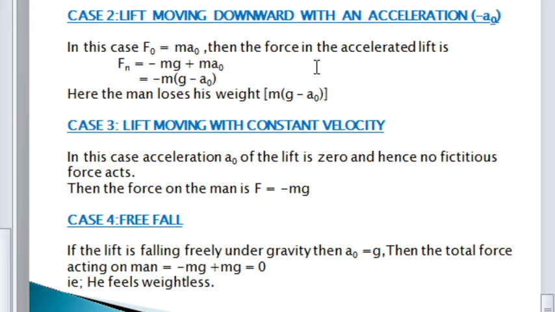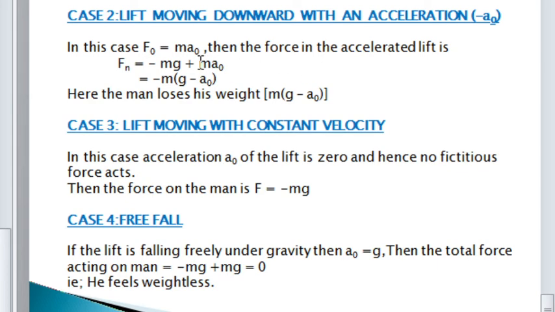Then the force acting on the man in this accelerated lift, Fn, is equal to minus mg. This true force, that is the force in the inertial frame, will be the same in all cases. That will be minus mg for all cases. The value of the fictitious force changes according to our situations.